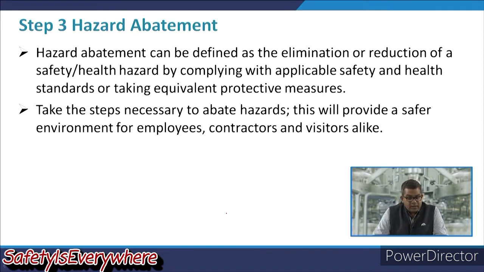Then the third one is hazard abatement. Hazard abatement can be defined as the elimination or reduction of a safety hazard by complying with the applicable safety and health standards or taking equivalent protective measures. So, take the steps necessary to abate the hazard. Now, this will provide a safer environment for employees, contractors, visitors, etc.